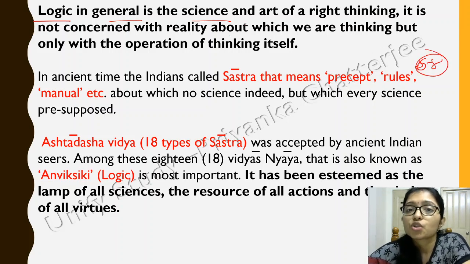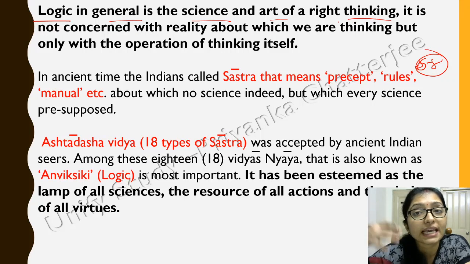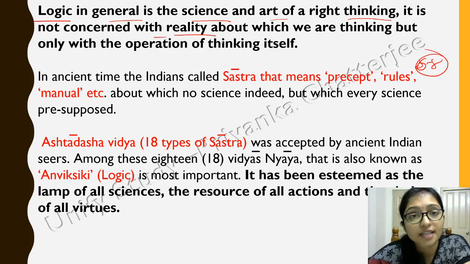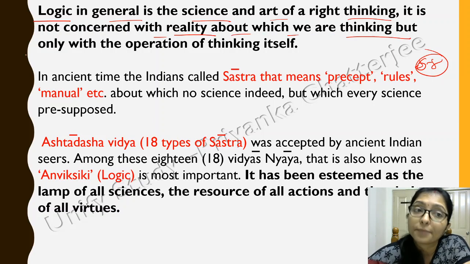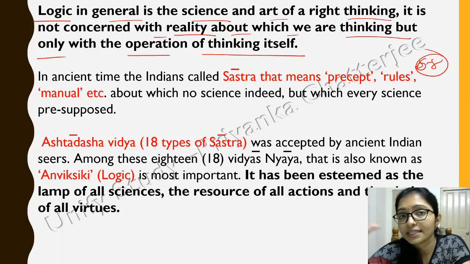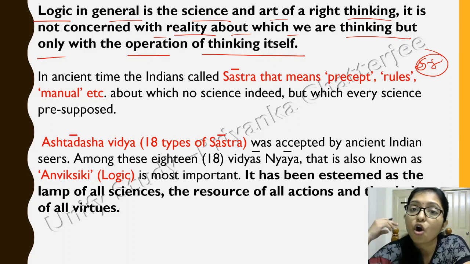Okay. So see, this is logic, and here it is the science and art of right thinking, which means you have to think in the right way. Right thinking is not concerned with the reality about which we are thinking, but only with the operation of thinking itself. It means it is not the reality, but how we are thinking, what is the operation of thinking, that it is focusing on.